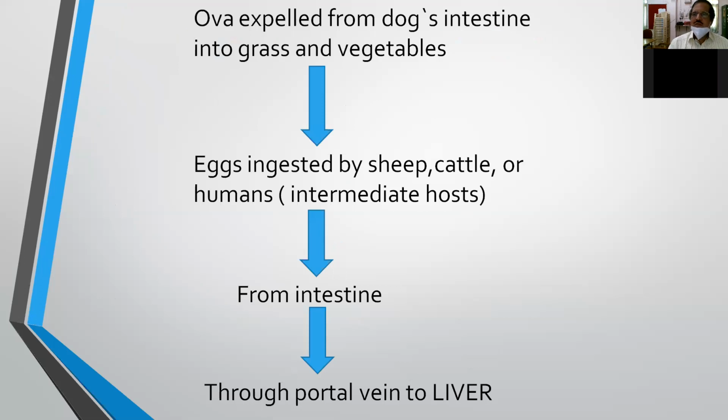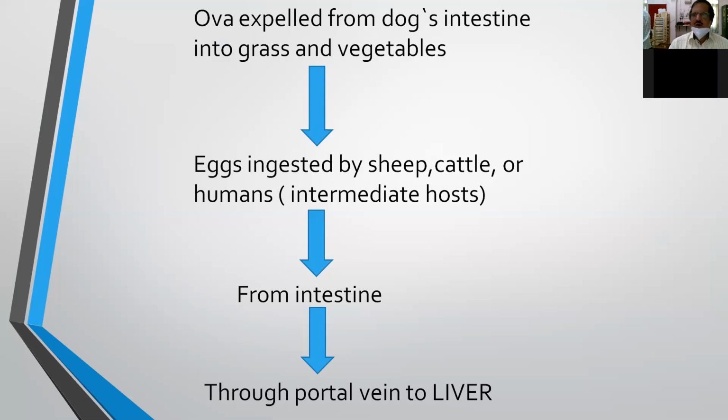So while grazing, the sheep eat the vegetables which are not properly cleaned, or because of playing with the dogs, the intermediate hosts, that is sheep, cattle and human beings, get infected by these cysts, that is ova of the hydatid worm. They enter the intestine, and through the portal vein they reach the liver.